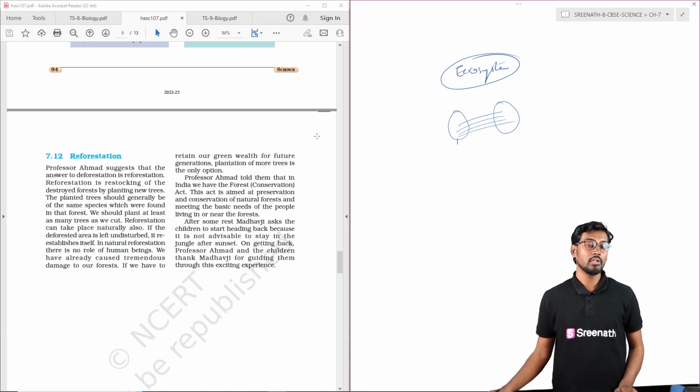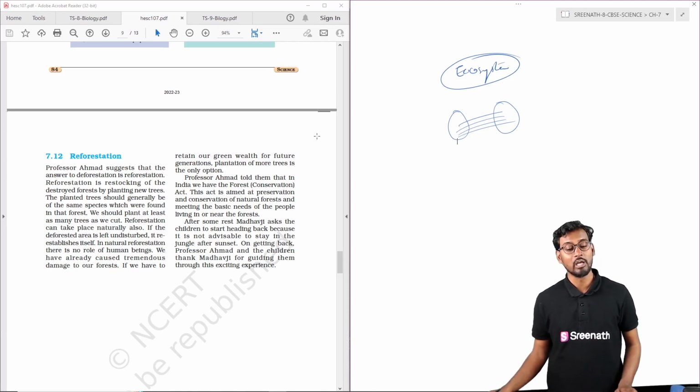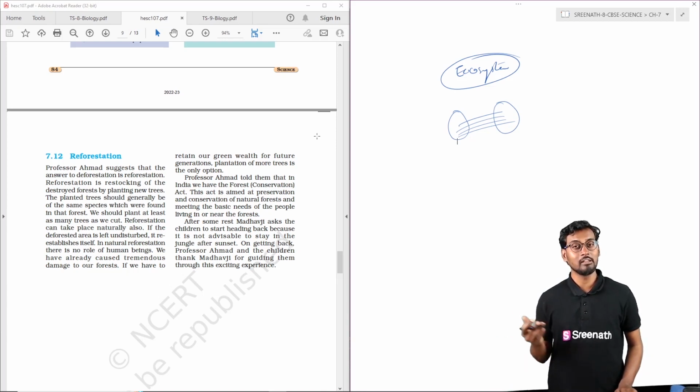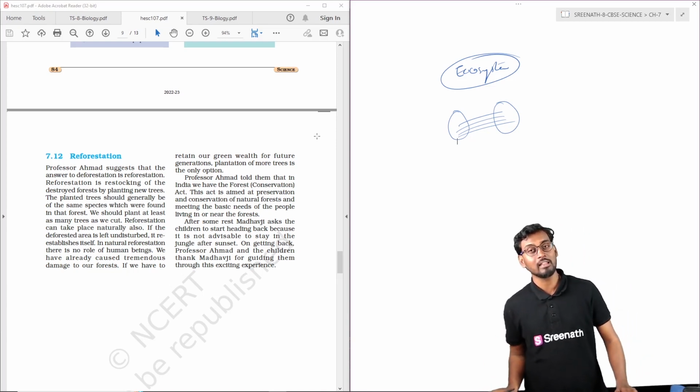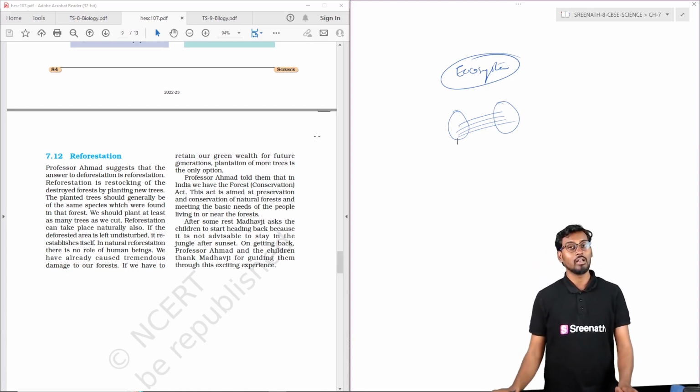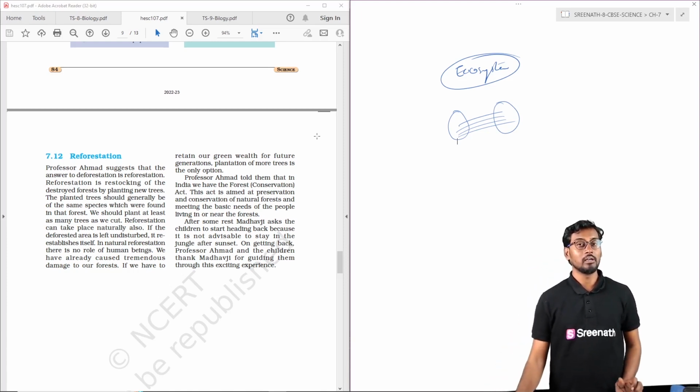So reforestation is the process by which the replantation of plants takes place. Either it may be according to the ecological condition, or in case of urban areas there is social forestry, where the government is generally involved in plantation of certain plants to reduce pollutants and particulate matter, and also increase the water evaporation and the water cycle, and thereafter increase the water level or the rainwater level of the area. So reforestation is very important.